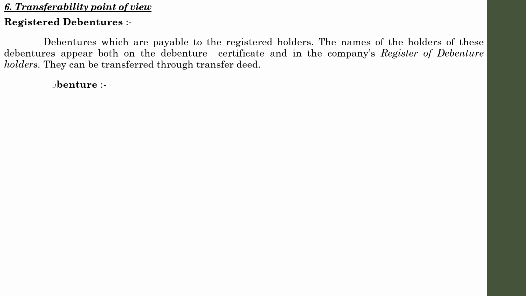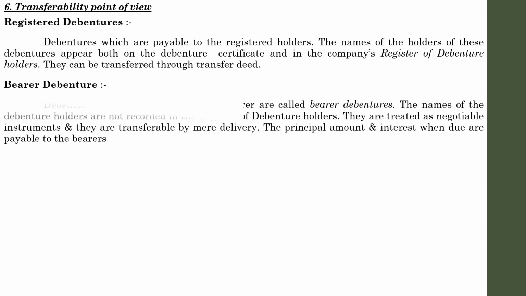And another category is bearer debentures. Bearer debentures means those debentures, the details of which are not recorded in the register of debentures of the company. They are freely transferable. The principal amount and interest when due are payable to the bearer of these debentures. Bearer means one who holds something. So bearer debenture means whoever holds the debenture certificate will get the payment, in the form of principal and interest. That is known as bearer debenture.